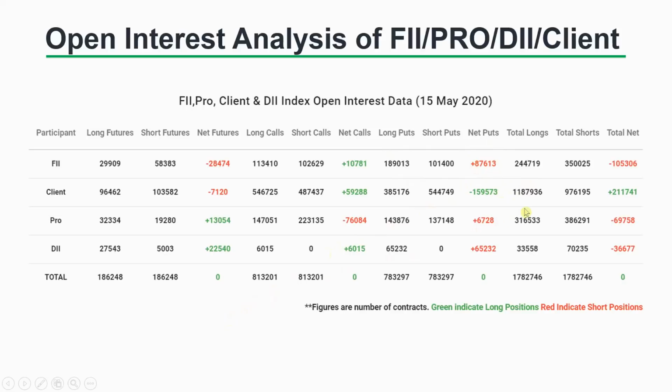So the data that we are most interested in is this total net of that particular participant. And then we divide this number by total longs to get total net percentage long for that particular participant. Okay, this is the daily data. But does this give any meaningful information? Maybe a little bit.